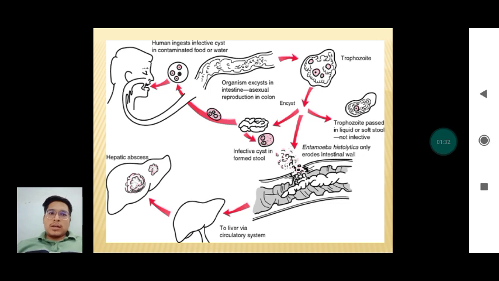This is a diagrammatic form of pathophysiology. Humans ingest the infective cyst, then it goes to the intestine. It either encysts itself or it can convert into trophozoite and invade the mucosa, and then via portal circulation it can affect the liver and form a hepatic abscess.